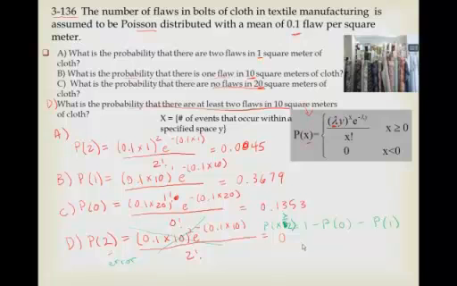Okay, so when you calculate, and I think you can see we've already done it enough, all you have to do is plug in for 10 square meters and 0 flaws, then 10 square meters and 1 flaw, and then subtract off both of those. And when you do that, you should get 1 minus e to the minus 1 minus e to the minus 1, which turns out to be 0.2642.